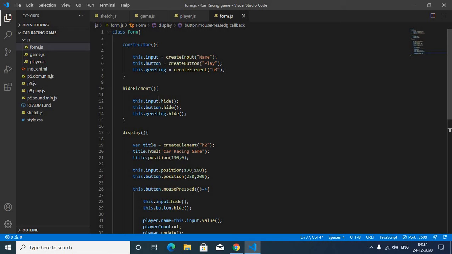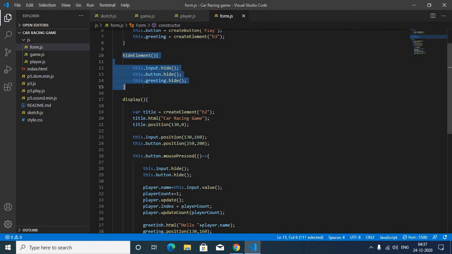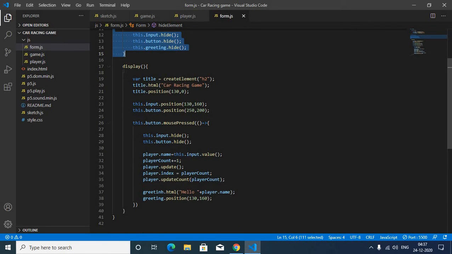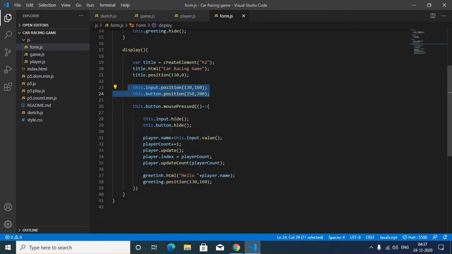So let's do a quick recap. We wrote three elements inside the constructor, then we made a function hideElement, and then we did some changes here. Input we changed to this.input, button to this.button, and here in mousePressed the function we made an arrow function, and inside it we hid the button and input box.